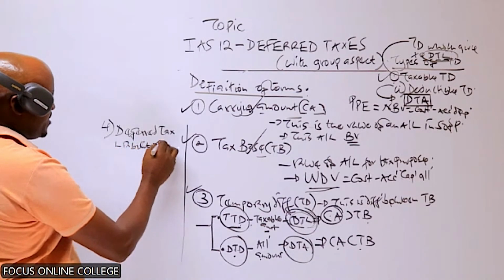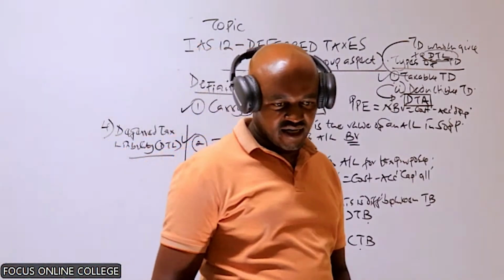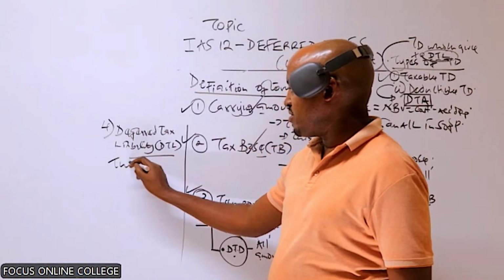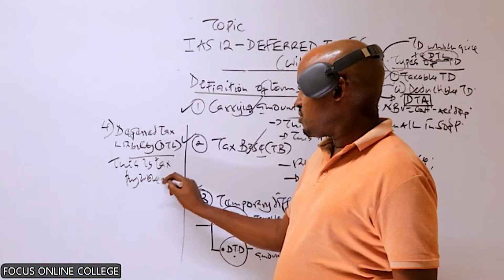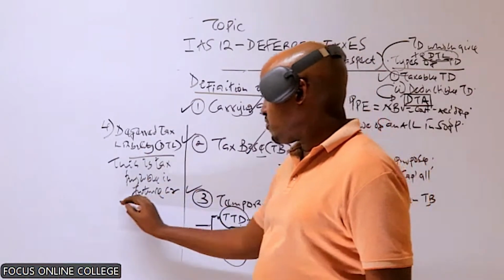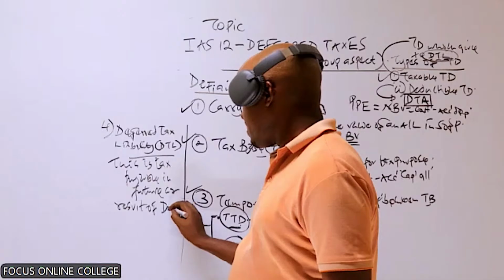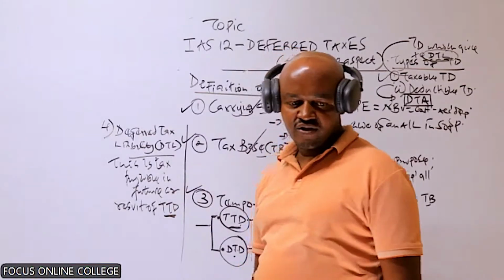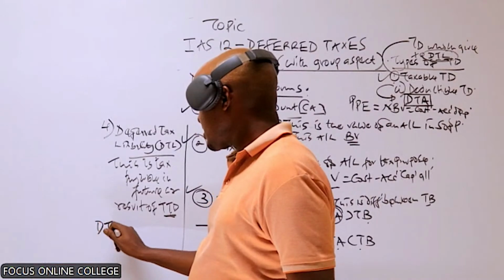The deferred tax liability, DTL. When we talk about a deferred tax liability, this is a tax payable by the company in the future. It is payable in the future as a result of taxable temporary difference. So to compute the deferred tax liability,